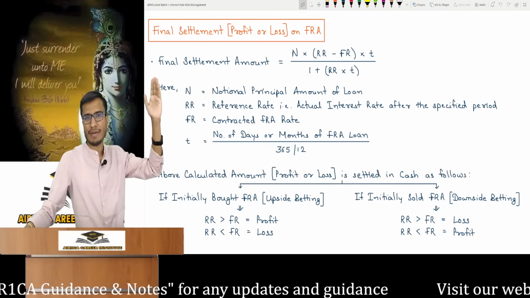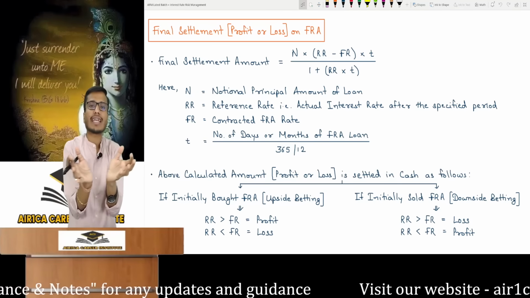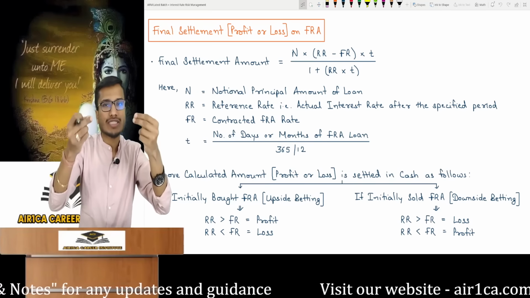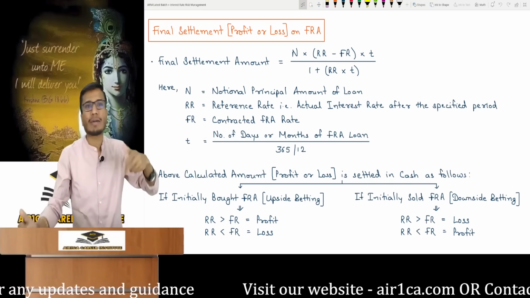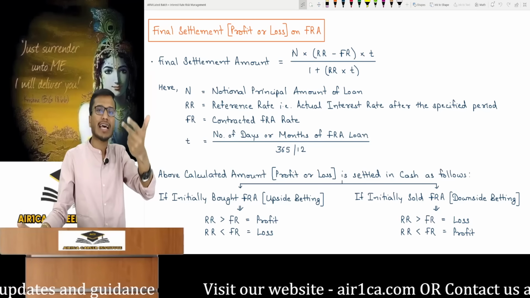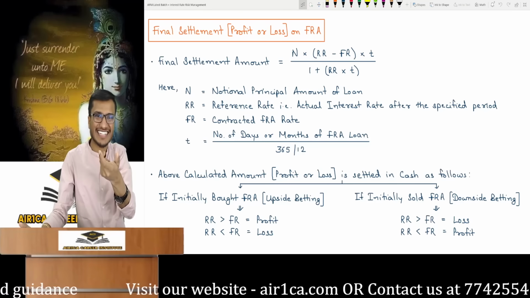Look at the formula for the final settlement amount. N stands for the notional principal amount. This is the amount for which you made the contract. The loan amount is the notional principal. It's a cash settlement. You don't actually take the loan, so you can do it for any amount. Into RR minus FR, the market interest rate minus the contracted rate. That's the difference we were taking.